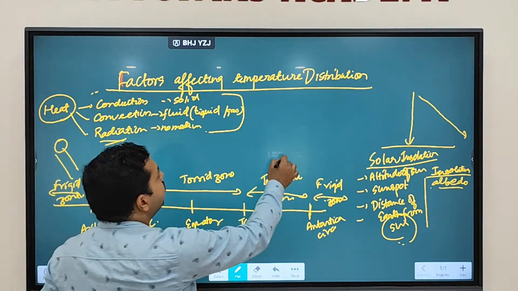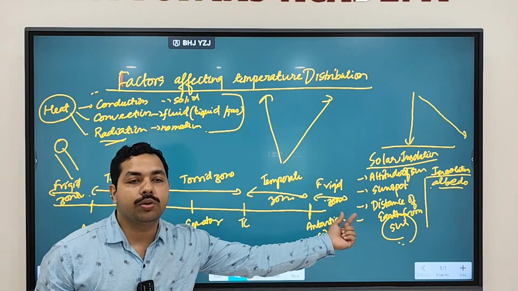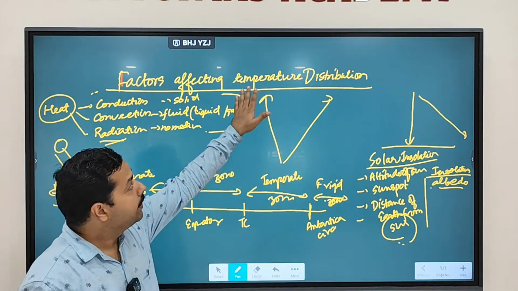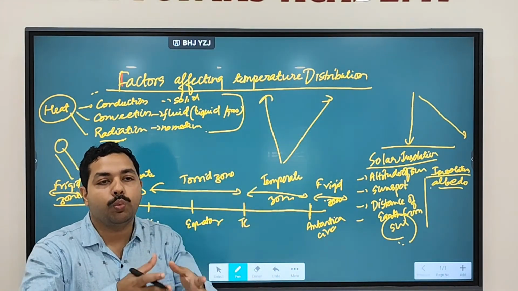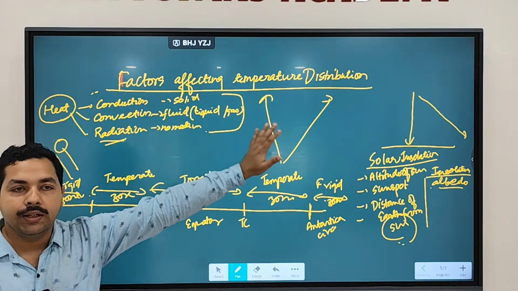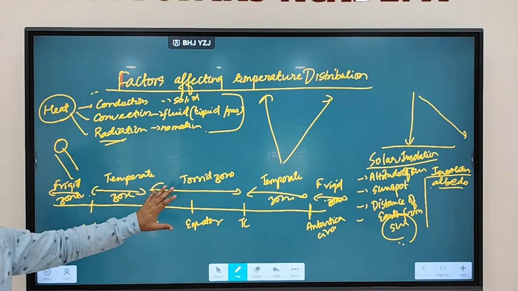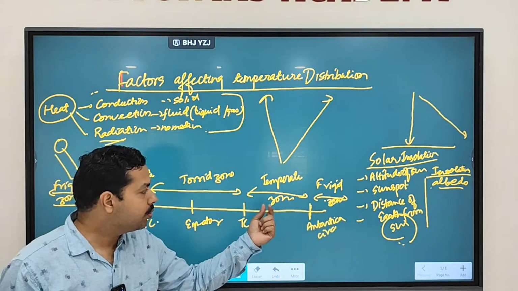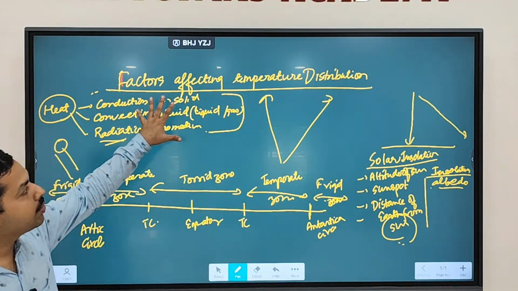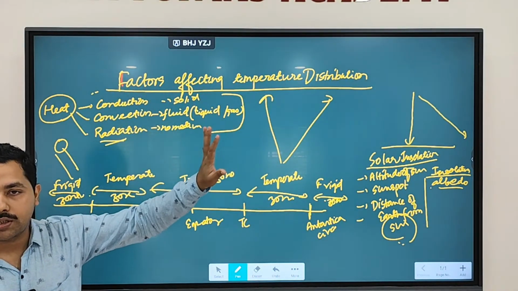Why is there a variation in temperature distribution? Some regions are very hot, some regions are very cold, some regions are neither hot nor cold. Moderate temperatures are there. So there are various factors responsible for varying temperature on the Earth's surface, and this is what we call the factors affecting temperature distribution. Why are these variations there? Why are some regions very hot, some very cold, and some moderately hot or moderately cold? This is because of certain factors, and that's what we are going to study: factors affecting temperature distribution.